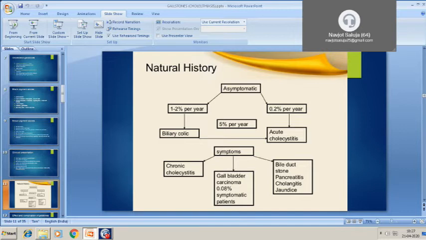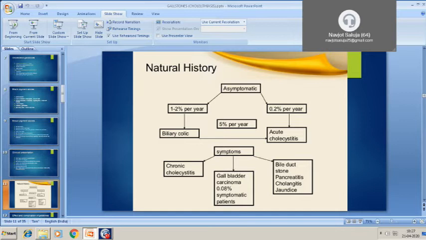Coming to the symptomatic patients, what can be the further progress of the disease? A symptomatic patient can go on to develop chronic cholecystitis. There is a rare chance of gallbladder carcinoma, 0.08% in symptomatic patients. So this is also very less.